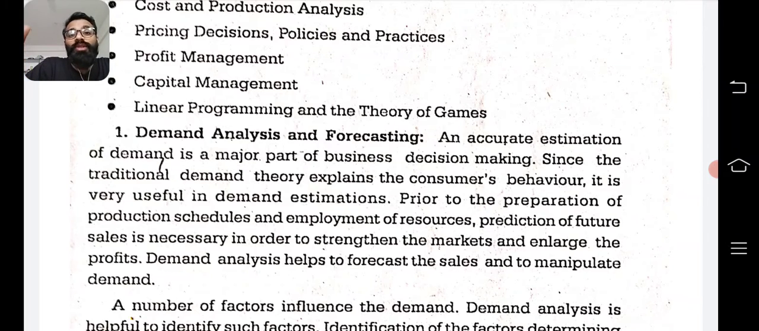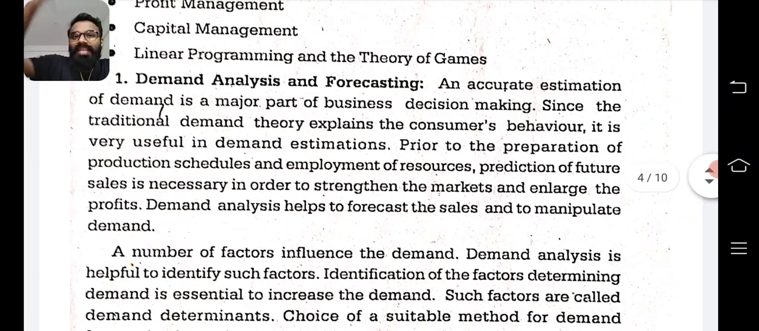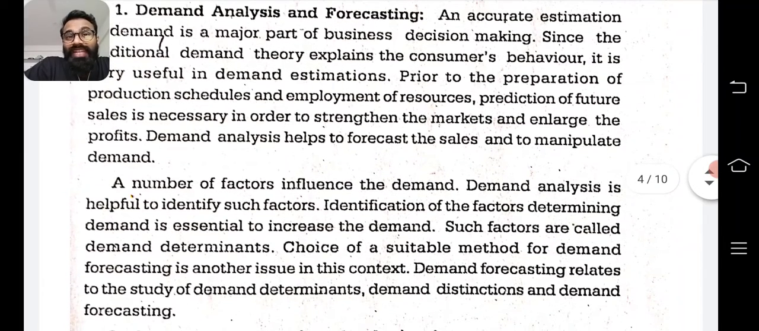An accurate estimation of demand is a major part of business decision making. So, you have to accurately estimate what the demand will be in the coming year. That is part of business decision making. So, demand analysis and forecasting into the future is also very important. Since the traditional demand theory explains consumer behavior, it is very useful in demand estimation. Prior to the preparation of the production schedule and employment of resources, prediction of future sales is necessary in order to strengthen the markets and enlarge the profits.